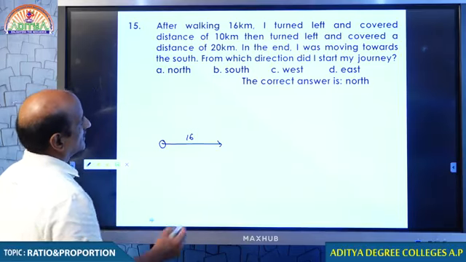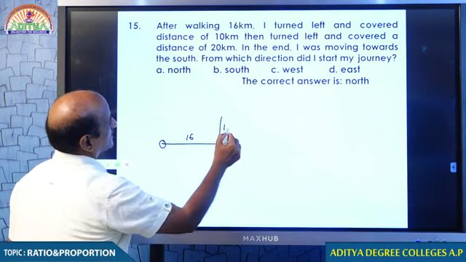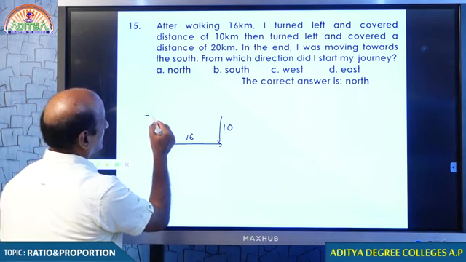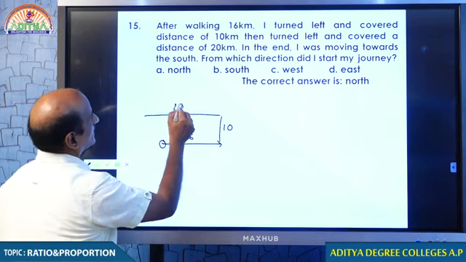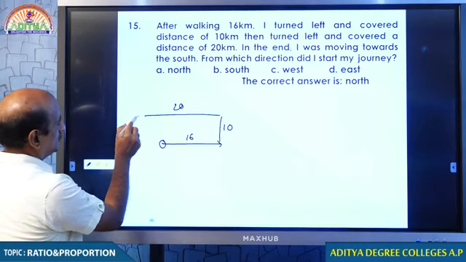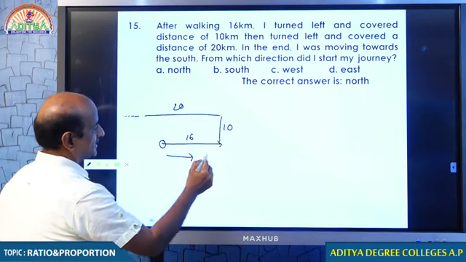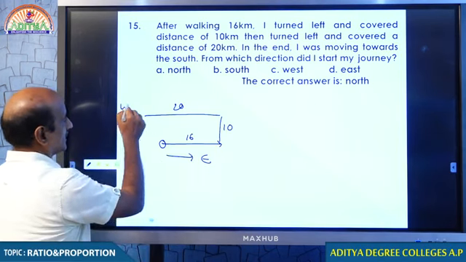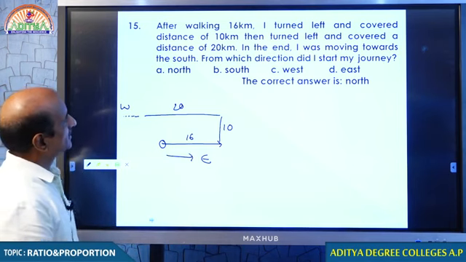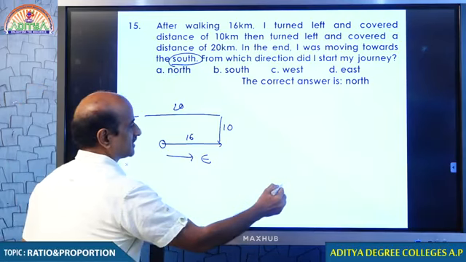I turned left and covered a distance of 10 kilometers. Then turned left and covered a distance of 20 kilometers. In the end, I was moving towards south. If you start east, you end up moving in the west, the opposite direction. If you end up in south, you might have started your journey in north.